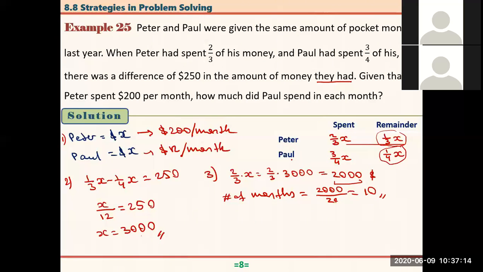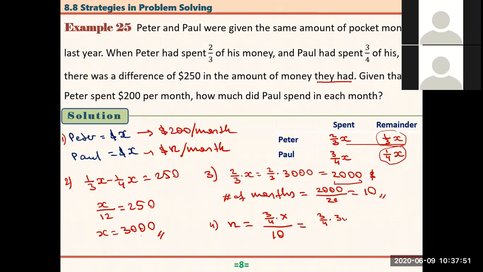So now we can answer the question, how much did Paul spend in each month? To find this N, number 4, Paul spent how much money? This much money, right? It is 3/4 times X over how many months? 10. All right, this is the total amount he spent in how many months? If you just divide the total amount by the number of months, we will get the monthly expense of this guy. So that's equal to 3/4 times what is X?